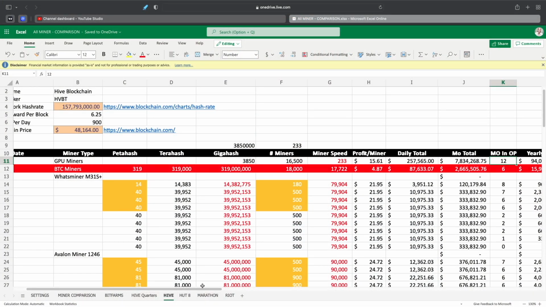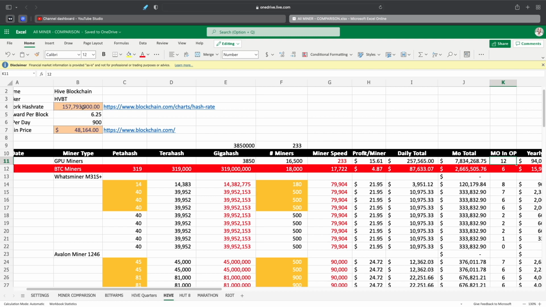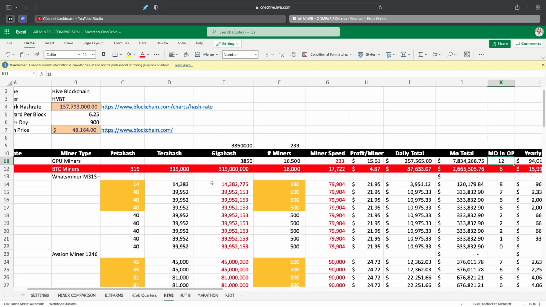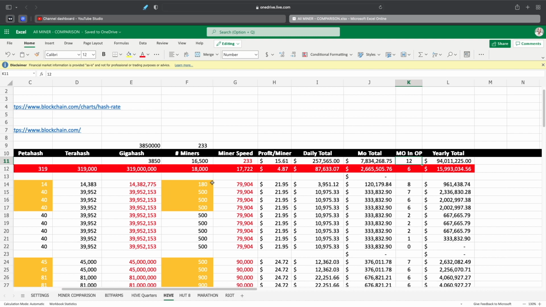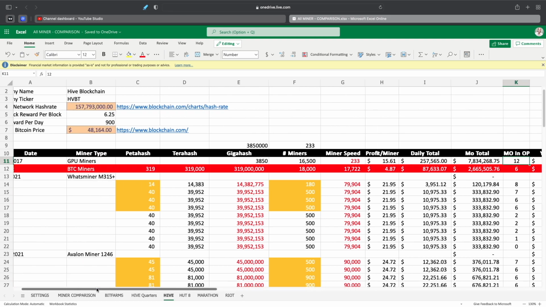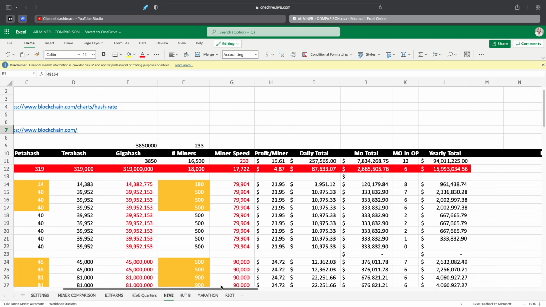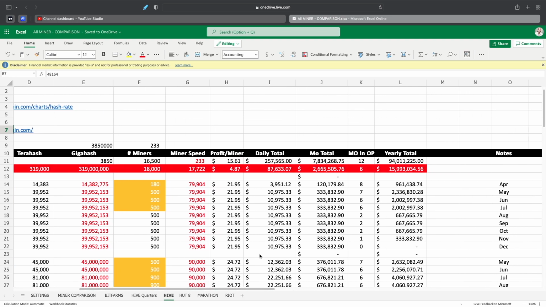All right, so here's the old model that I was using, right? I was using all the data for the miners, the price and the hash rate, and I was using that to calculate what the possible total income would be for the year. Well, this is a little bit flawed because we're using like 12 months here at the price of 48,164, but they weren't mining at that price for that whole year, right? They're mining it at different quarters and in different price ranges.